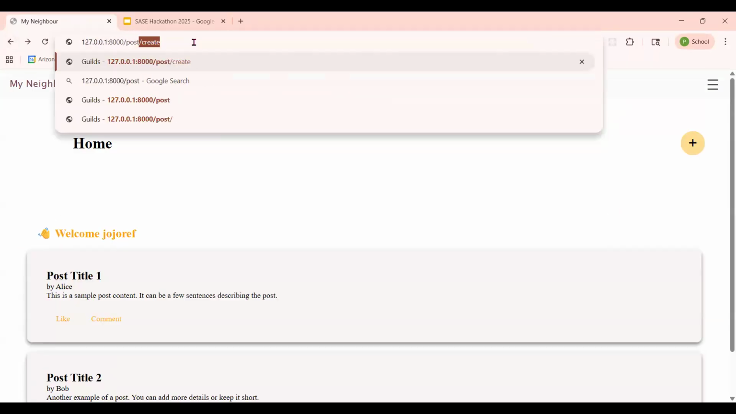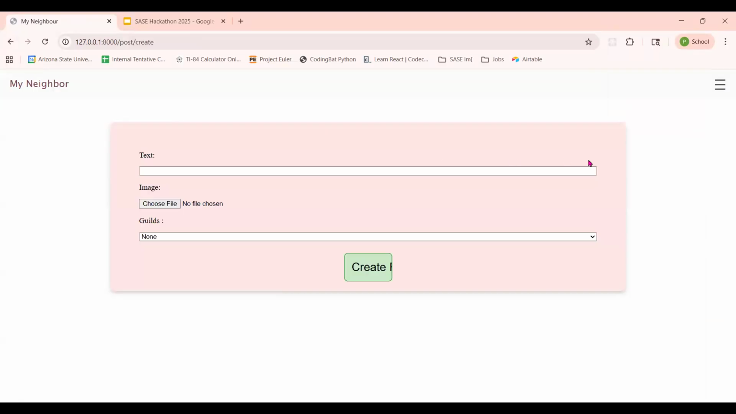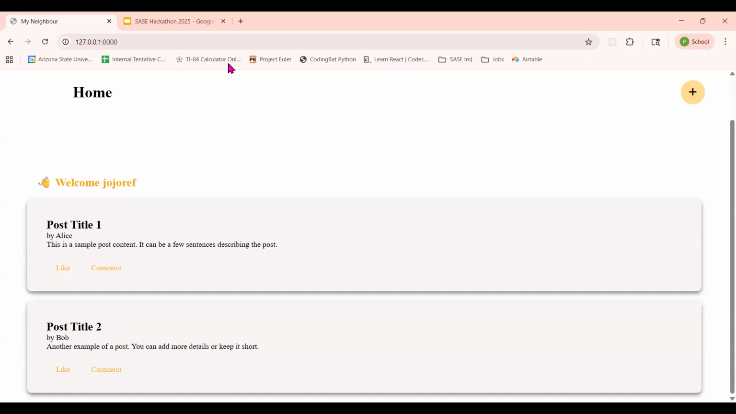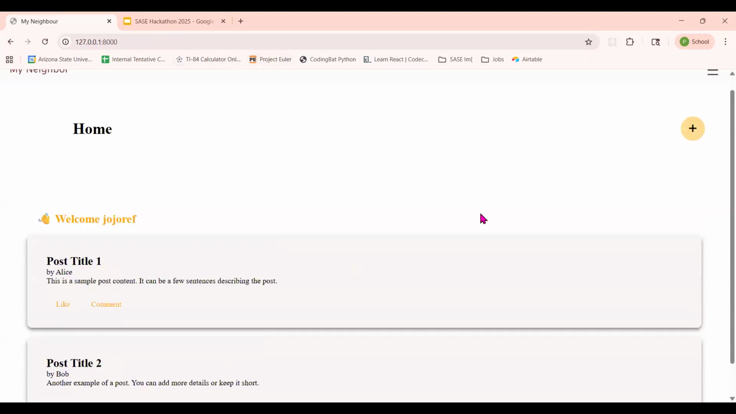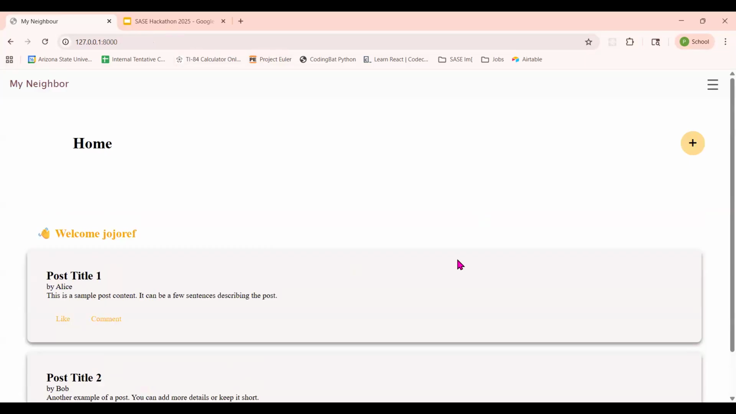At this point, you're also able to create any sort of post by putting in any text that you would like. For example, in my case, I love reading the Mount Sect novel. In my case, I don't want to connect this post with any guild, so I can just go to create post, and now that post is available. And yeah, that's the product so far.